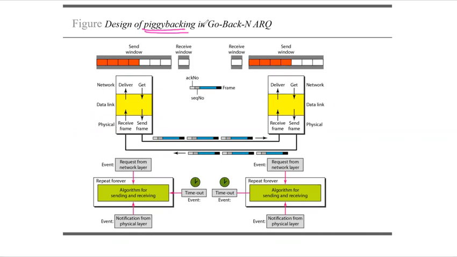So what is piggybacking? We have already seen the term piggybacking when we started Go Back N ARQ, but once again, because it is very important, we will see what piggybacking is and how we will be using it in the protocols. The 3 protocols that we have seen, stop and wait, go back N, and selective repeat, we have seen all as unidirectional. That is, we are sending the frames and we are receiving the acknowledgement. Yes, you can say they are bidirectional, but the reason we are not saying so is that we are not sending and receiving data from both sides.